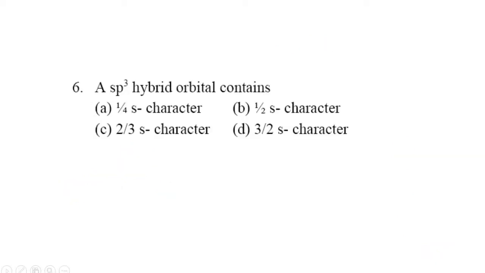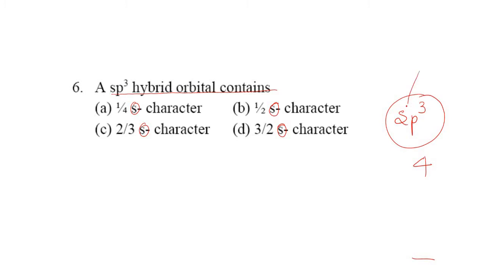And now we'll move to the next question. In the next question we can see that an sp3 hybrid orbital contains, right? In sp3, the total number of orbitals is 4. They are asking a question: sp3 hybrid orbital contains. Can you see that in all 4 options they are concentrating on s character? So we have to find out the percentage, that is, how much s character the sp3 hybrid orbital contains.